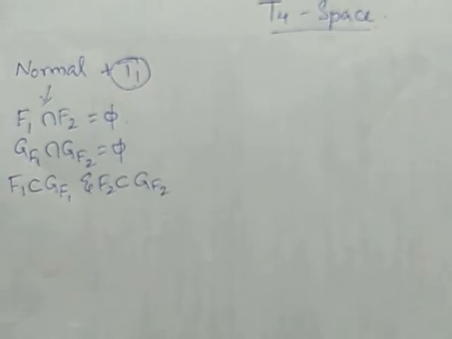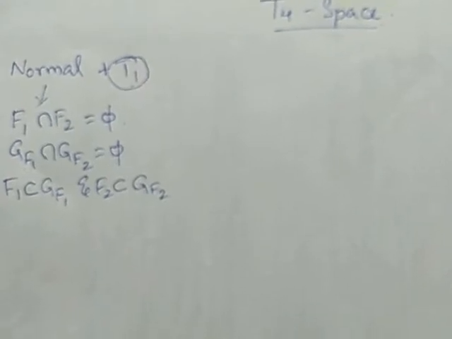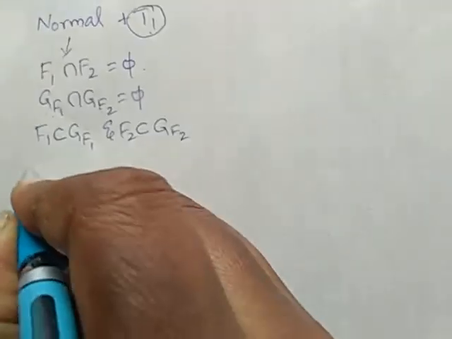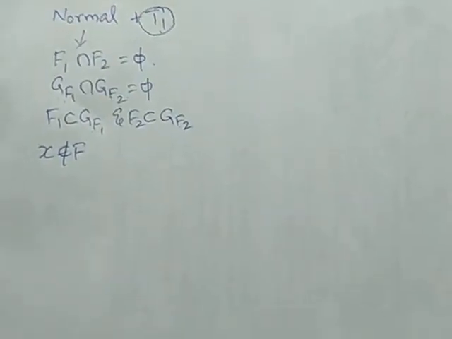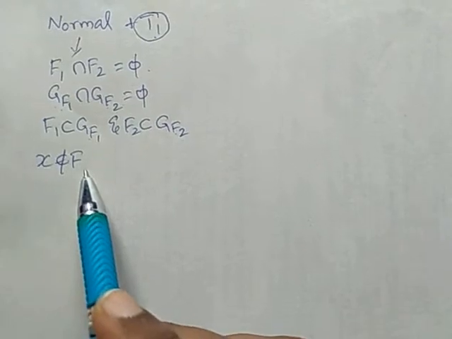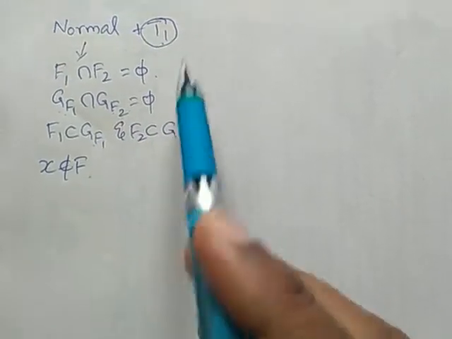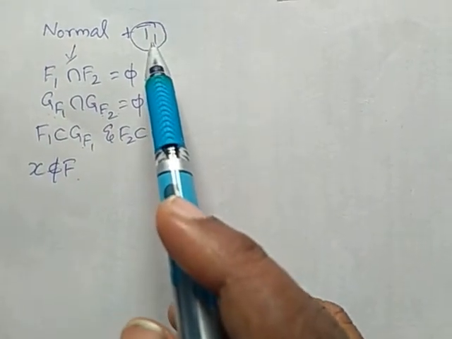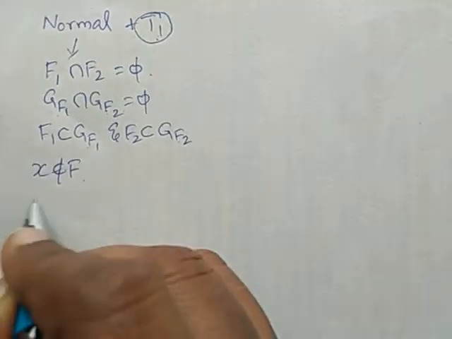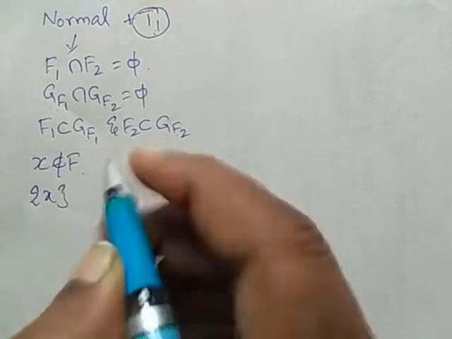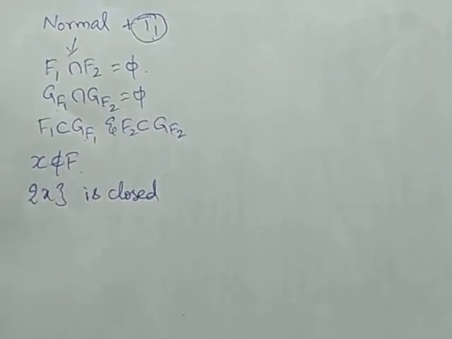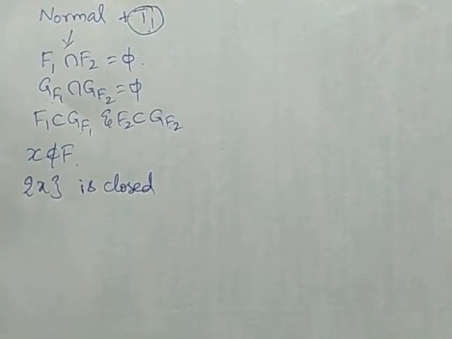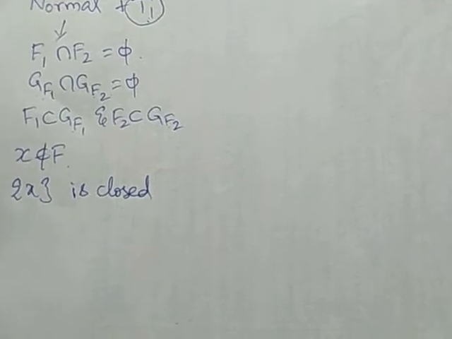Now I am going to consider a point x which does not belong to a closed set F. F is closed in X. Since X is a T1 space, {x} is closed, right? Every singleton set in a T1 space is closed.